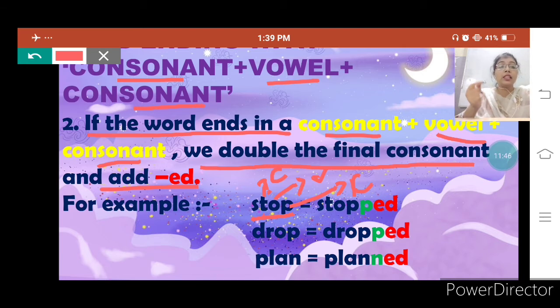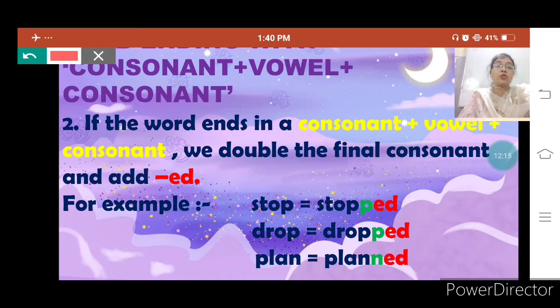In that case, we have to double the final consonant. Here you can see the green P. That means we have doubled the last consonant, that is P, and then we have added ed to it. Then it will become stopped.